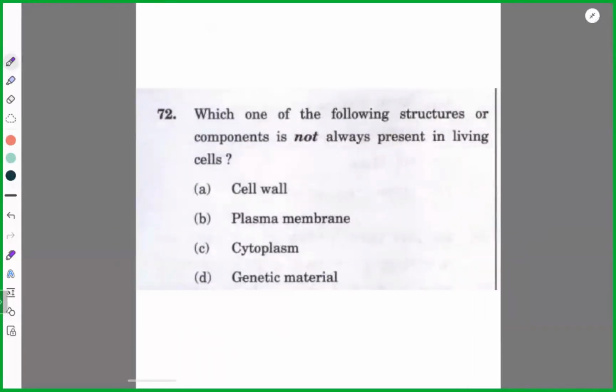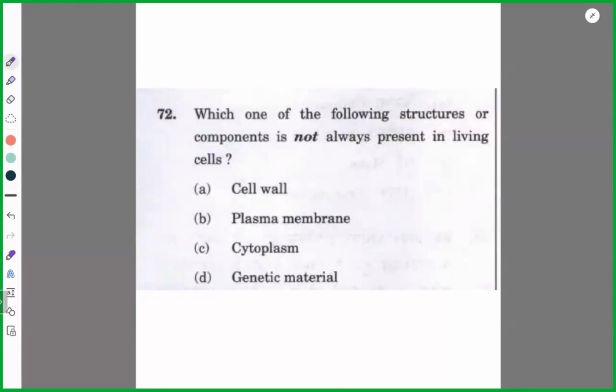Read this question carefully. No need to hurry. Okay? You are not going anywhere. I'm also not going anywhere. Just read carefully and then solve. Not. Cell wall.